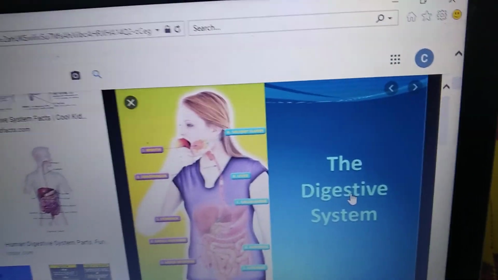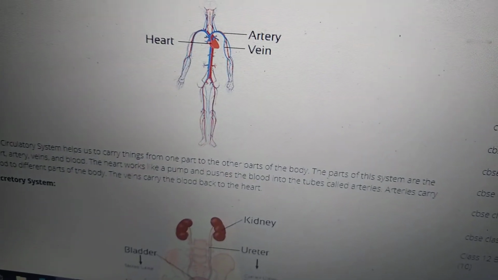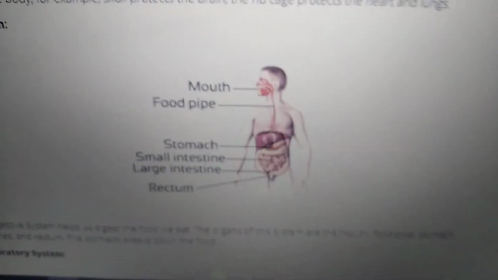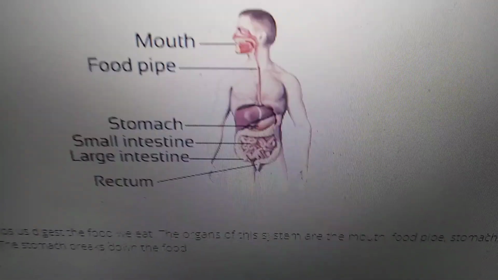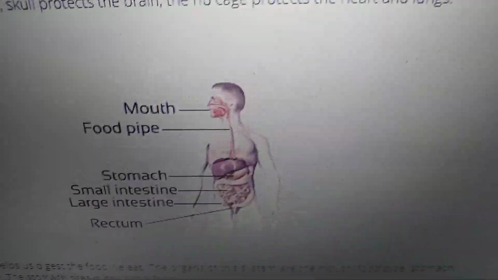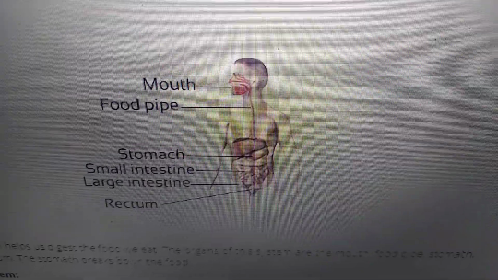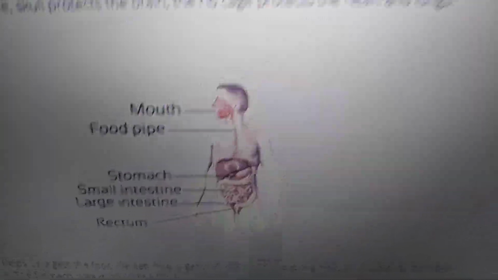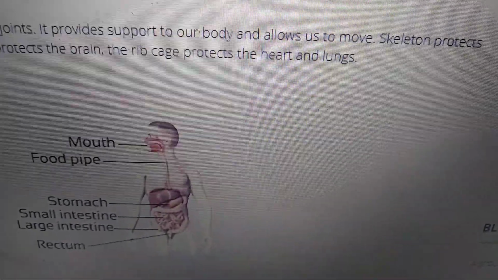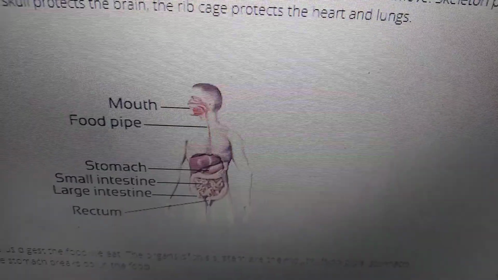Okay, children, let us see the components of the digestive system. Are you seeing the digestive system here? See clearly. First, how will we take the food? We take it with the help of the mouth. We chew the food in our mouth. The process of digestion begins here. Are you seeing the food pipe? Food travels down to the stomach through this.